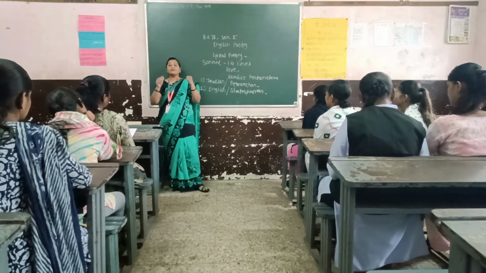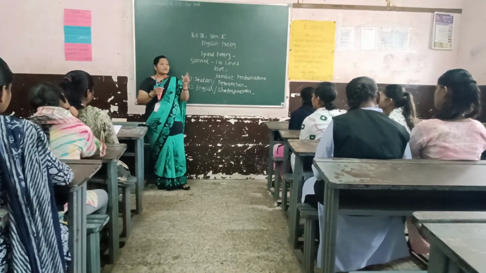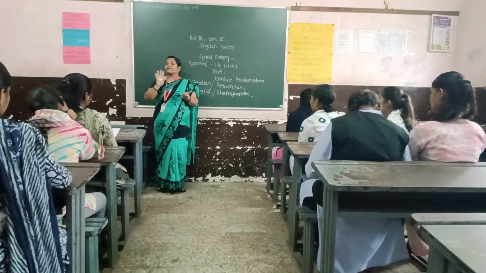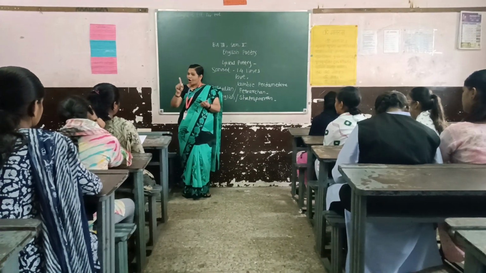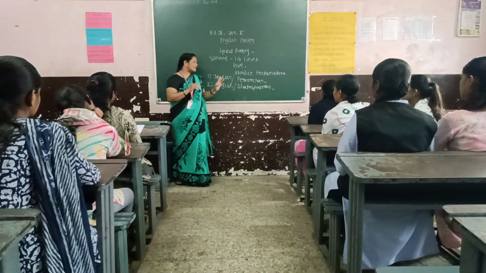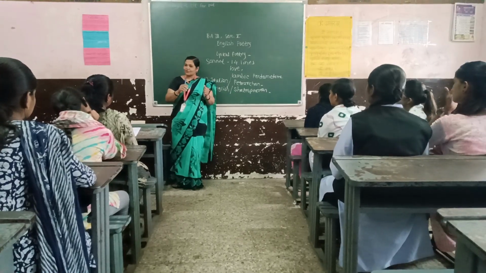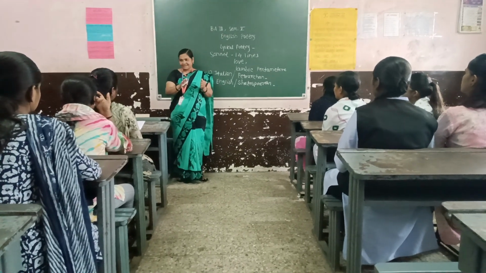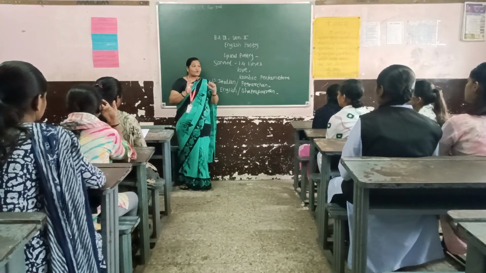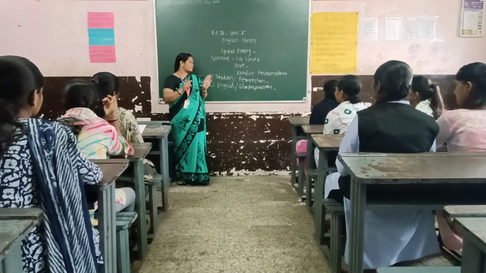Why is it called the Italian sonnet? It is named after the place where the sonnet originated. The form of the sonnet originated in Italy, so this kind of sonnet is called the Italian sonnet. Which is the place of origin of the sonnet? Very good. Italy is the place of origin of the sonnet.